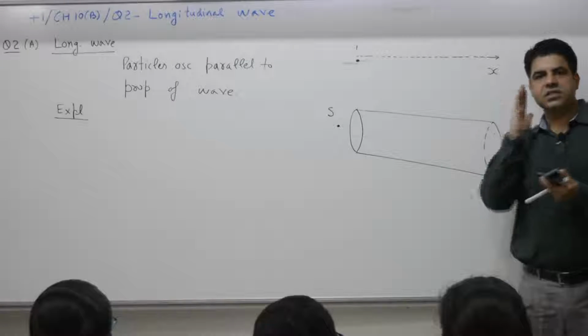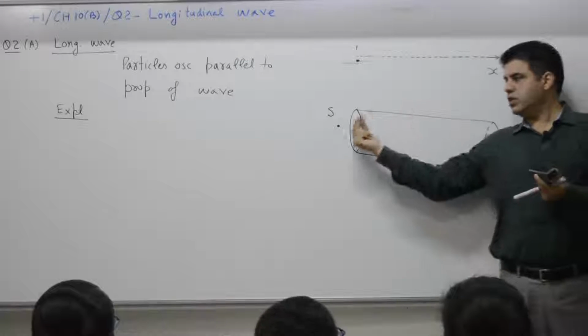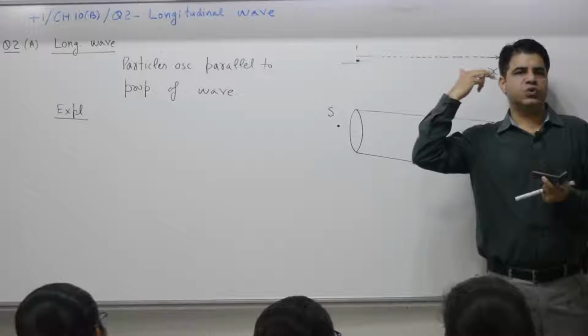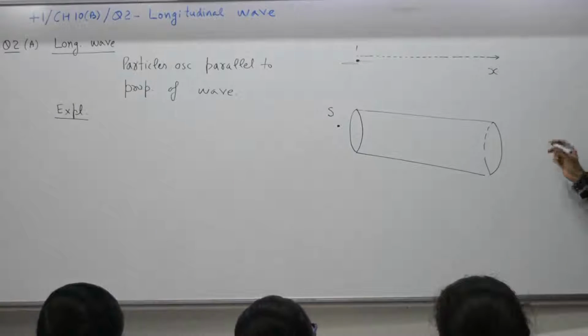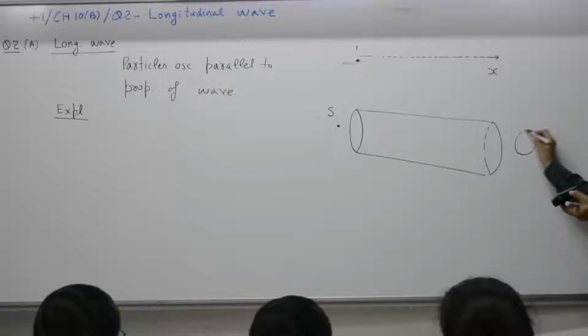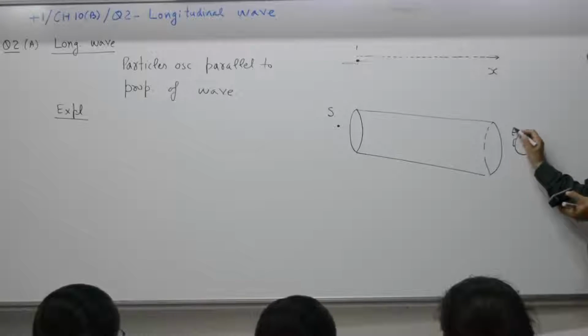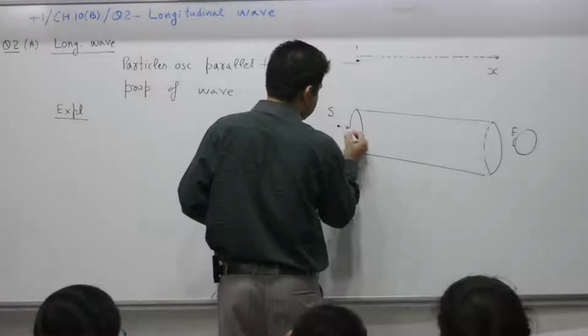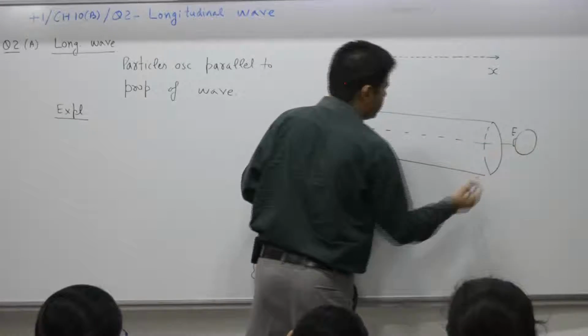On this end, there is an ear. How does this sound travel from the source to the listener?